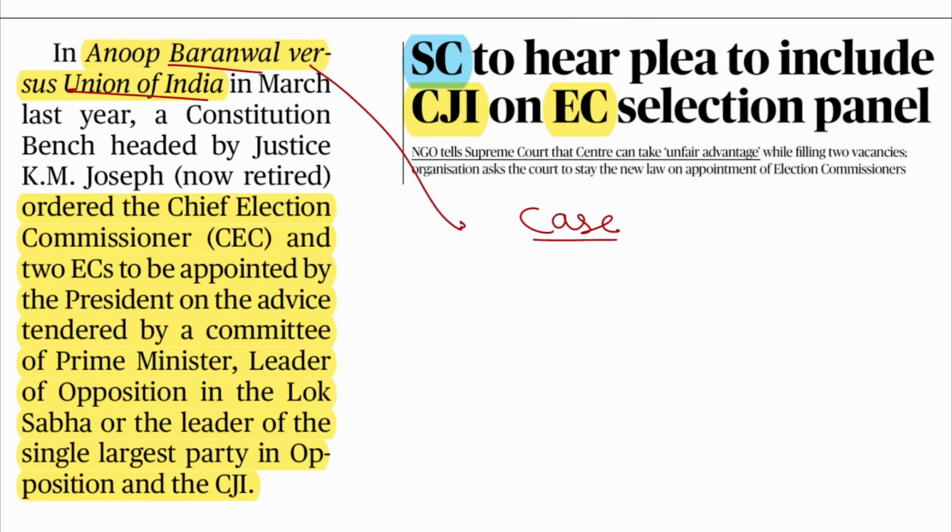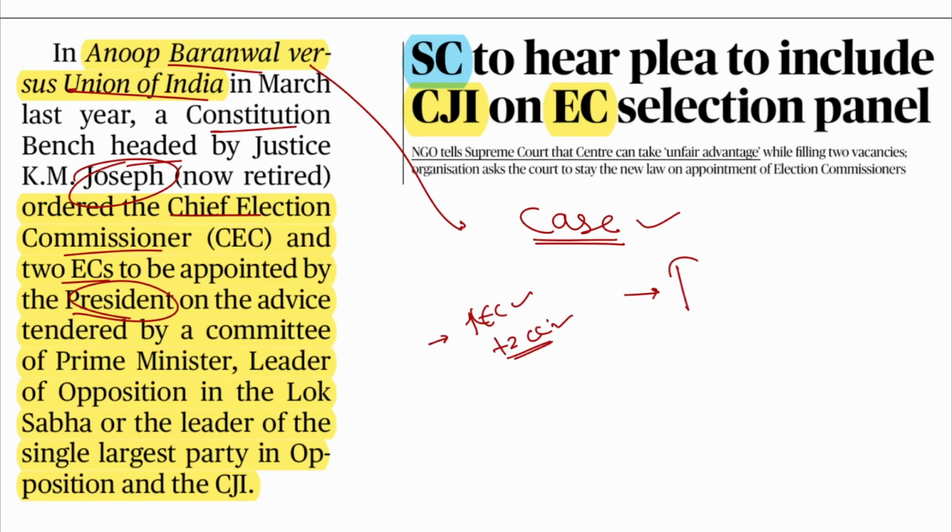These cases can be directly asked in the question paper, that what were these cases about. So a constitution bench headed by Justice K.M. Joseph ordered the Chief Election Commissioner, CEC, and 2 ECs. First of all, we are seeing the commissioner body here, 1 CEC plus 2 ECs, Chief Election Commissioner and Election Commissioners, to be appointed by the President. Please remember this. They are to be appointed by the President directly.